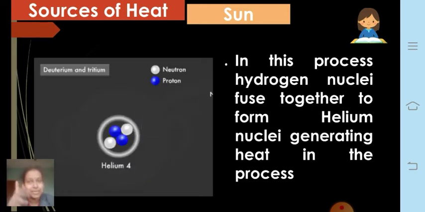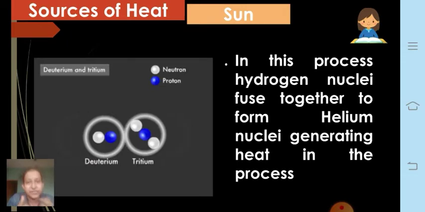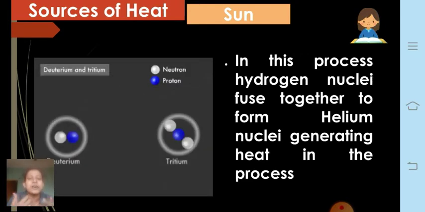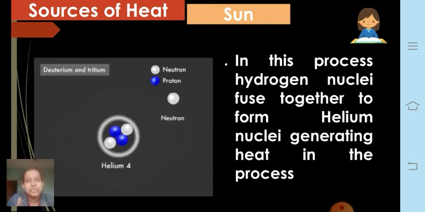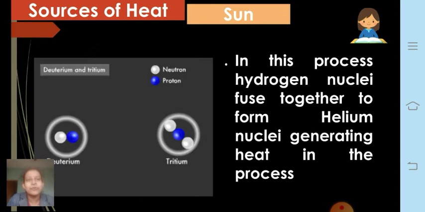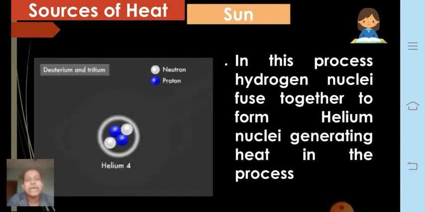You know hydrogen has two isotopes, one is deuterium, the second is tritium, and both of them, being isotopes, are radioactive in nature. Why are they radioactive? It's because they are unstable. That is why they are radioactive in nature, which means they give out radiations. Fine. Now since they are unstable, they combine to form helium nuclei, by giving out one neutron and one proton. And in this way helium is formed.